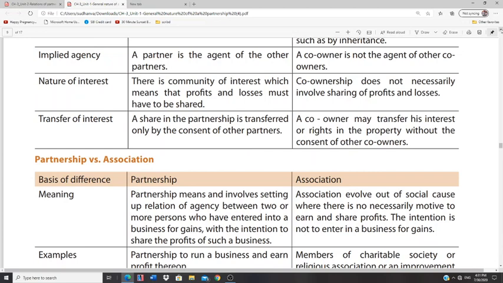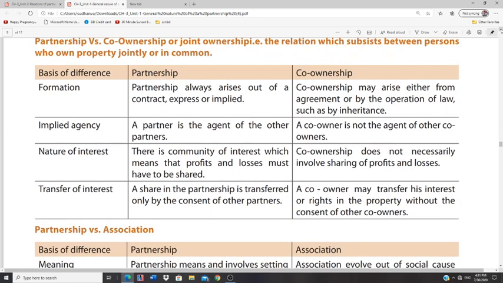Now we'll talk about a couple more: the difference between partnership and co-ownership, and partnership and association. Then we'll talk about various kinds of partnerships. So, continuing from the previous class, what are the differences between partnership and co-ownership? First, we have to understand what co-ownership means.